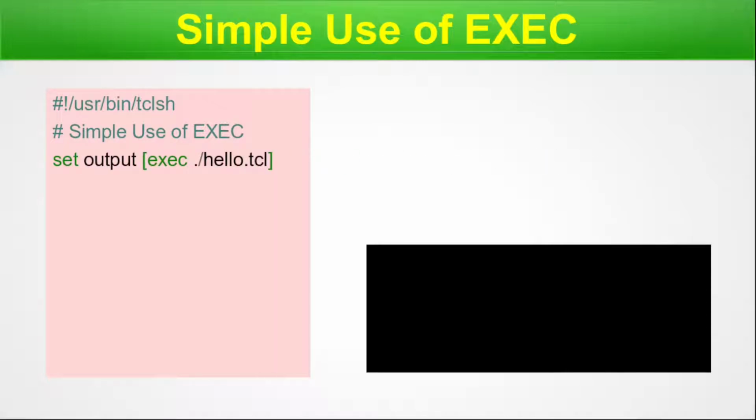Now here I write a command set output and then I write exec then hello.tickle. And now what is this hello.tickle? It's another Tickle script. Here is the content of the hello.tickle. The first line is as usual the hashbang user bin TCLSH and then the puts command with hello world. So this way we are executing an external Tickle script using the exec command.